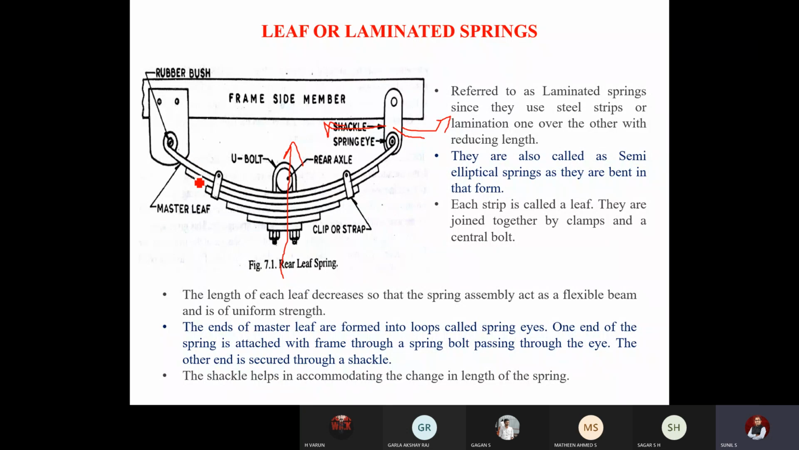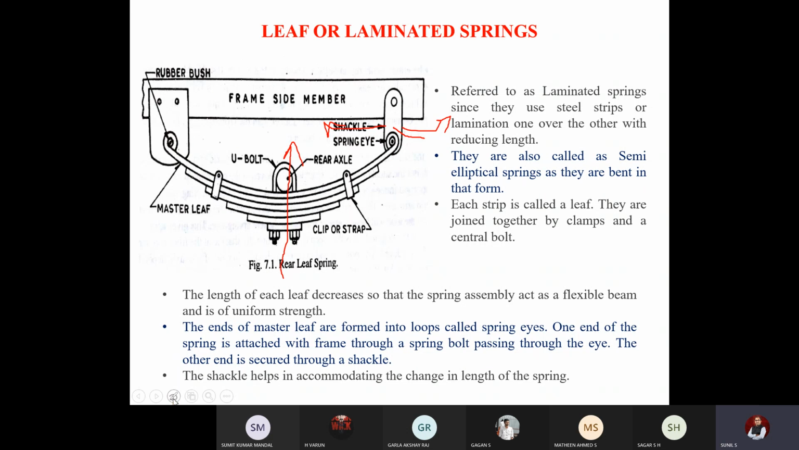So there will be metal strips, a number of metal strips. The first one is called the master leaf. The corners will be rounded off and it is called an eye. One eye will be rigidly fixed and the other eye will be fixed to a shackle so that it can move front and back.